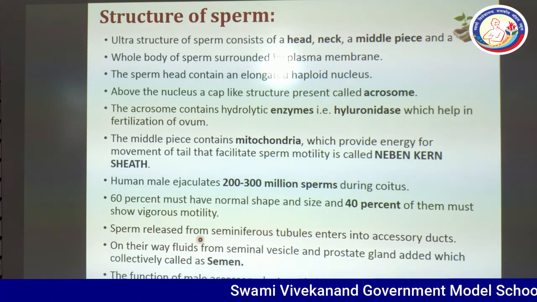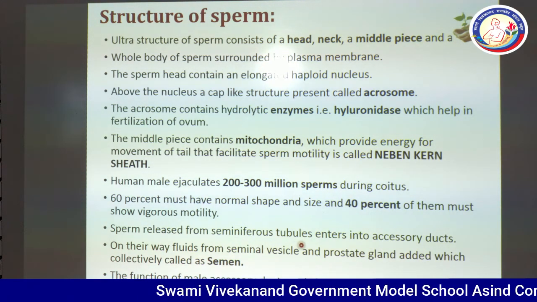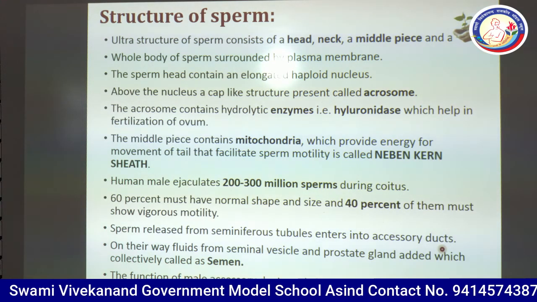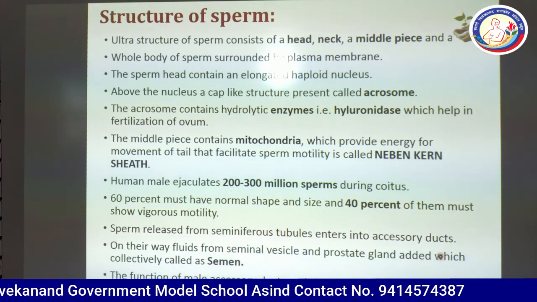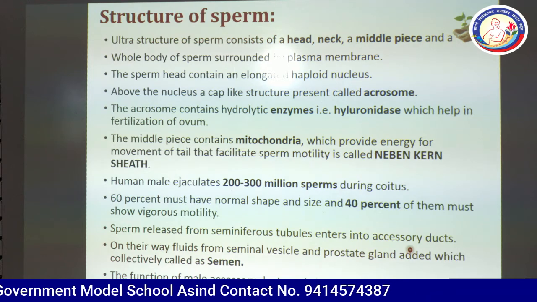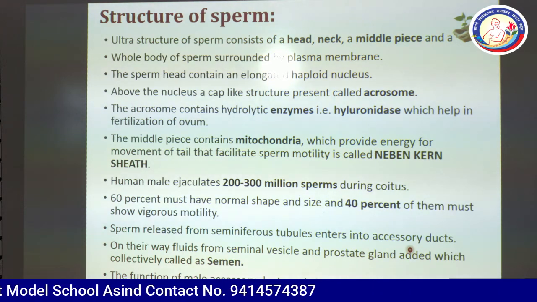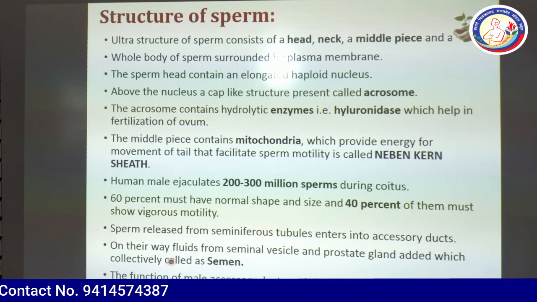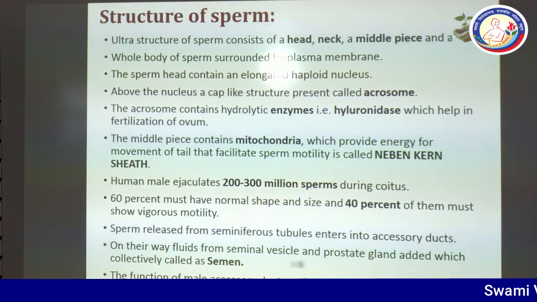Sperm released from the seminiferous tubule enter the accessory ducts like the vasa efferentia, epididymis, vas deferens, seminal vesicle, and so on. On their way, fluids from the seminal vesicle and prostate gland are added, which collectively is called semen.